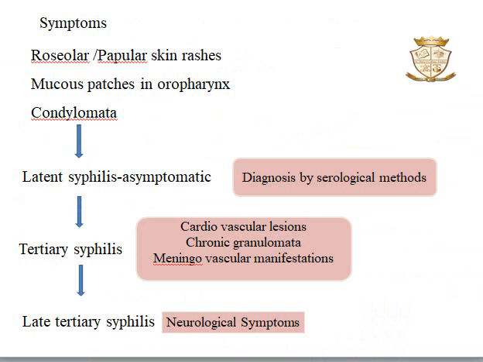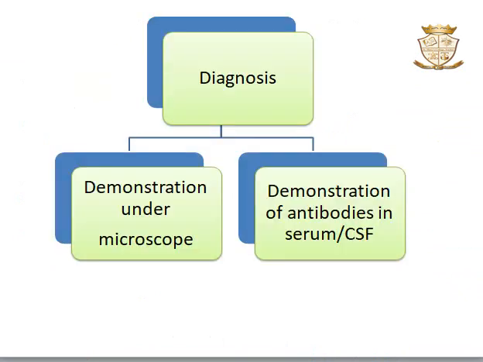After several years the clinical manifestations reappear, and this stage is known as tertiary syphilis. During this stage the main symptoms include cardiovascular lesions, chronic granulomata, meningovascular manifestations. After several decades, sometimes the patients develop neurological manifestations, and this stage is known as late tertiary syphilis.